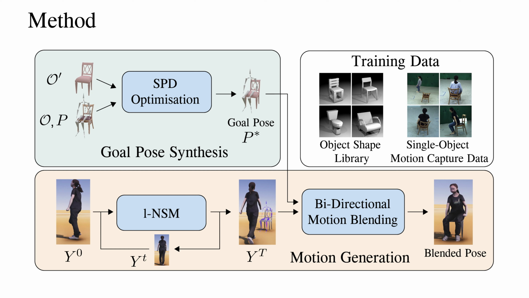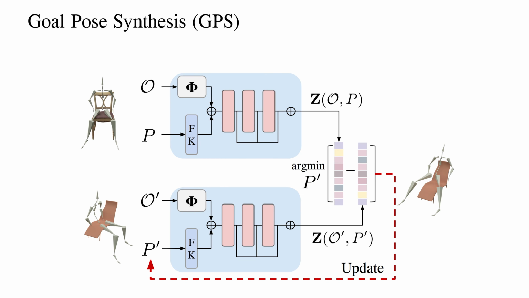We train SPD on the chair and sofa categories in the ShapeNet dataset. SPD optimization generates an interaction pose on a novel object. It takes a reference chair, reference pose, novel chair, and novel initial pose as input. The novel pose is updated during optimization until it converges to the corresponding goal pose on the novel chair.